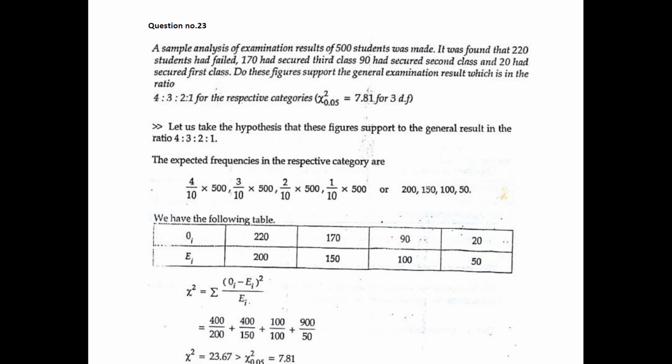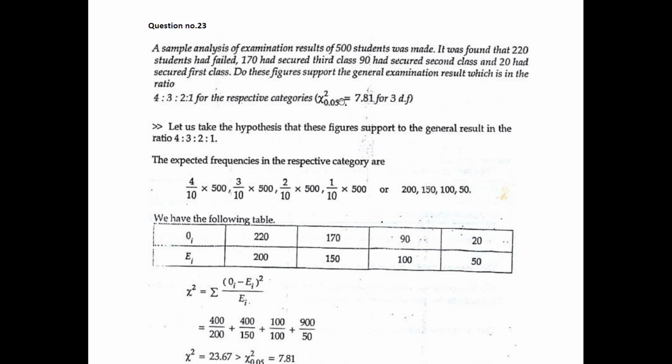We have here a sample analysis of examination results of 500 students. It was found that 220 students had failed, 170 had secured third class, 90 had secured second class, and 20 had secured first class. Do these figures support the general examination result, which is in the ratio 4:3:2:1 for the respective categories? Chi-square 0.05 equals 7.81 for 3 degrees of freedom. So let's solve this problem.